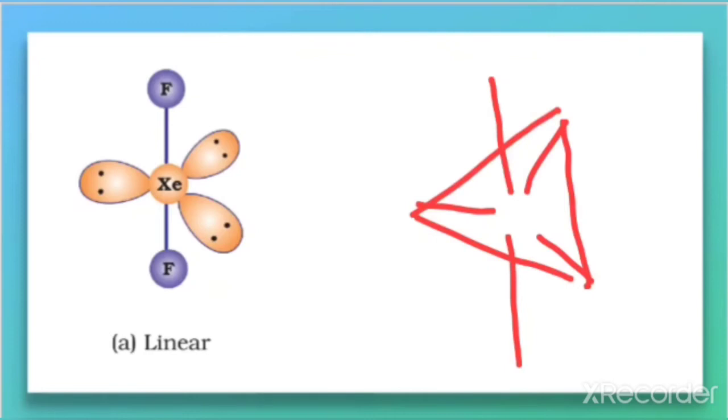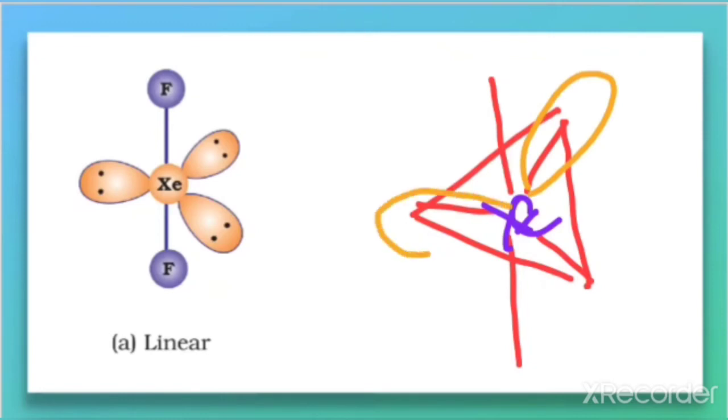Here the central atom is xenon, so we keep xenon in the center. Now where do we need to keep the lone pairs? There are 3 lone pairs. Lone pairs always occupy a position where they experience weak repulsion, that is, very little repulsion. So this is the most appropriate position. Now what is remaining? 2 fluorines are remaining.